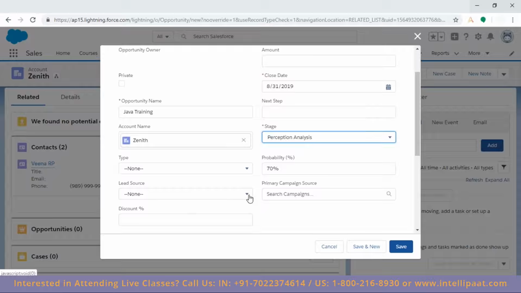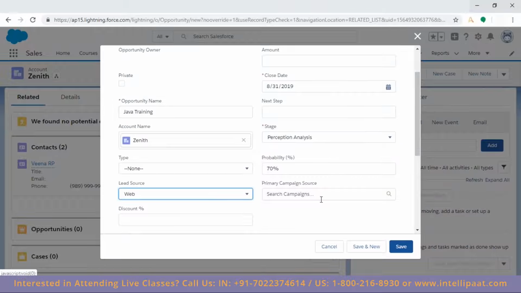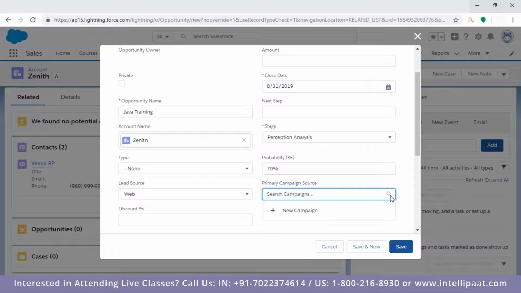What is the lead source? You can choose the lead source, and then the campaign, which campaign it came from. Because remember, we were discussing the return on investment. I have a campaign, I run the campaign, but on the campaign we don't have the return on investment, ROI. So that you need to put here, that this is what I got from when I ran that campaign. As of now, there is no campaign.